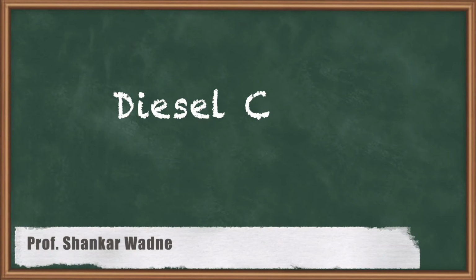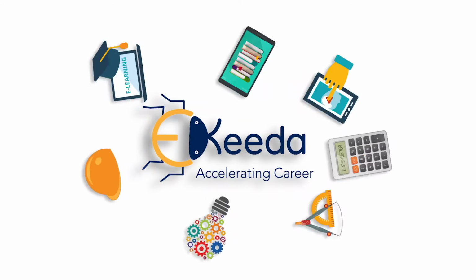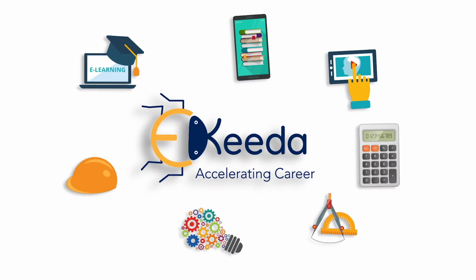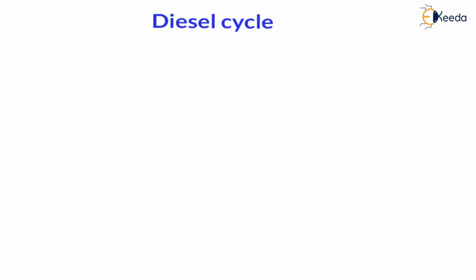Hello my dear students, in this lecture we are going to see the diesel cycle or diesel engine. The diesel engine is also called a compression ignition engine, CI engine. C stands for compression, I for ignition. And here the working fuel used is diesel.